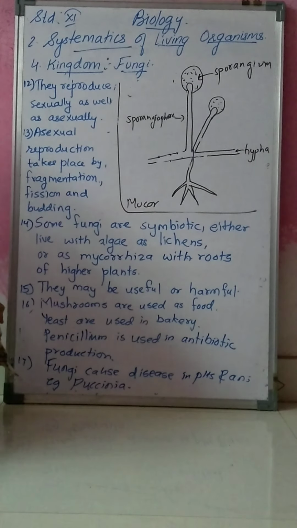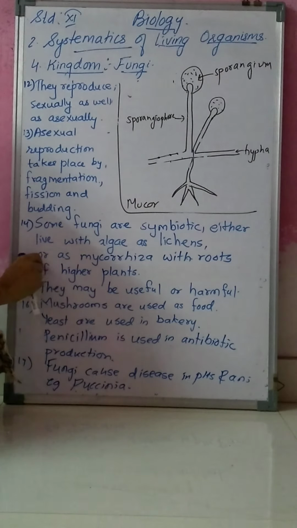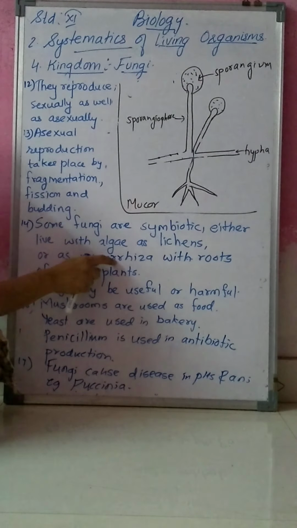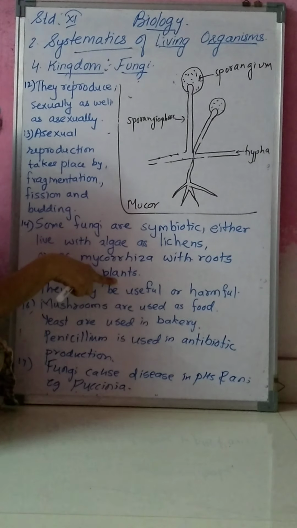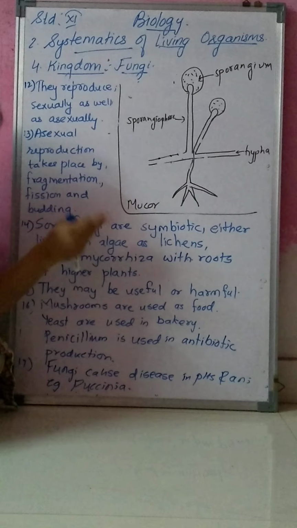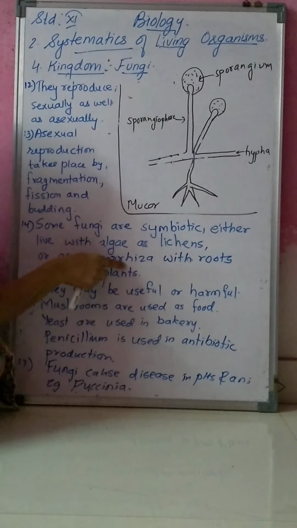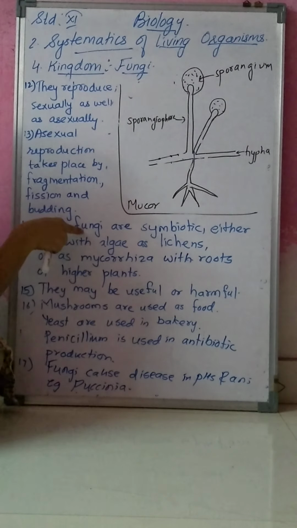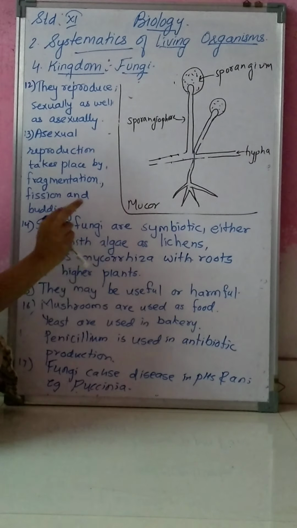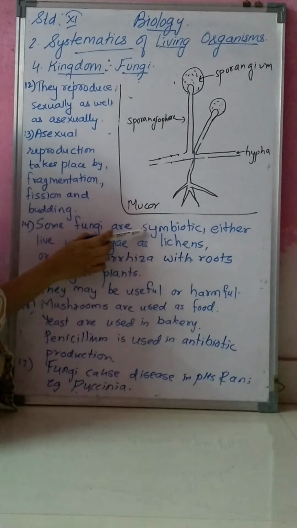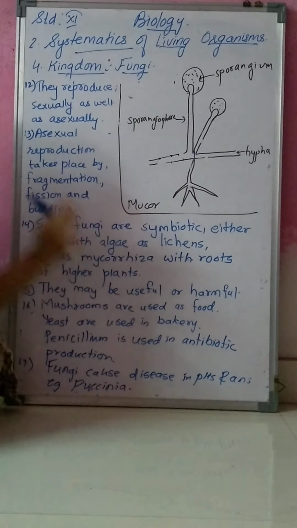And if these fungi live in close association with the roots of higher plants, that is known as mycorrhiza. Fungus with the roots of higher plants is known as mycorrhiza. So this type of relationship is known as a symbiotic relationship, where both the partners are benefited. No one is harmed.